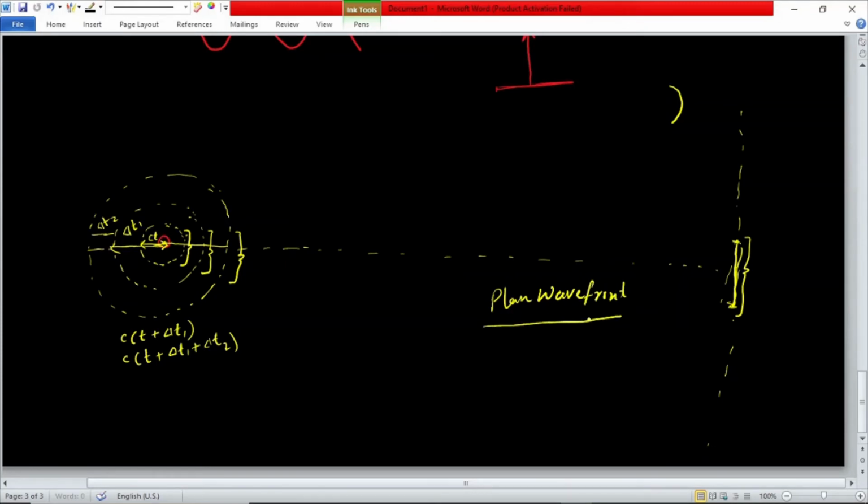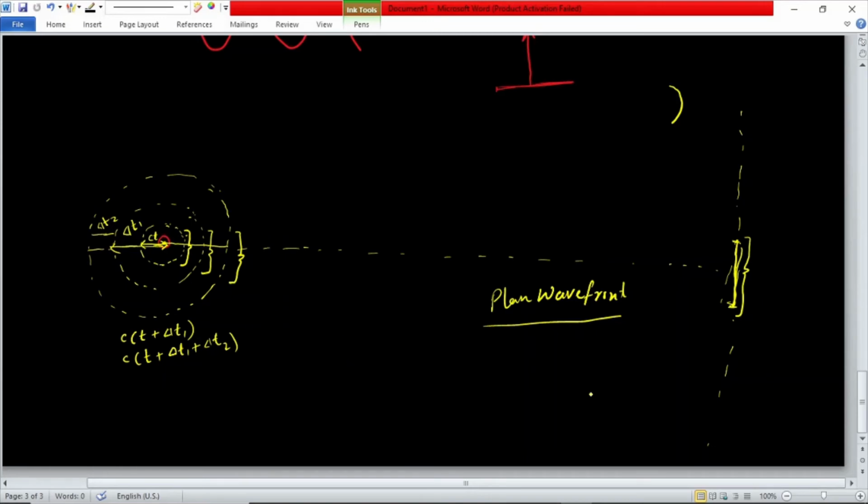So this is the definition of a plane wavefront. We have covered, so now you have understood what is wavefront, what is plane wavefront, and what are the rays of light. For example, this can be an example of sunlight.